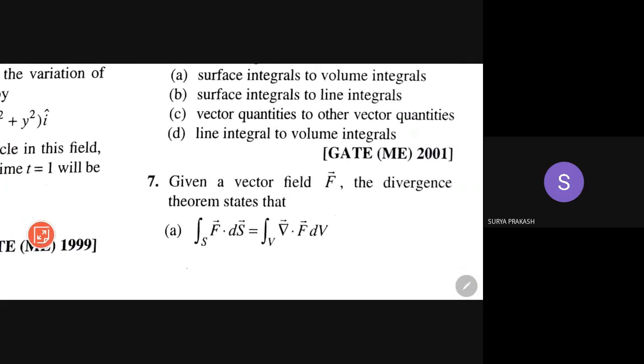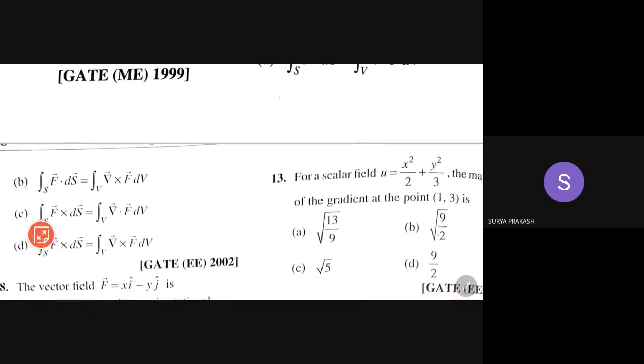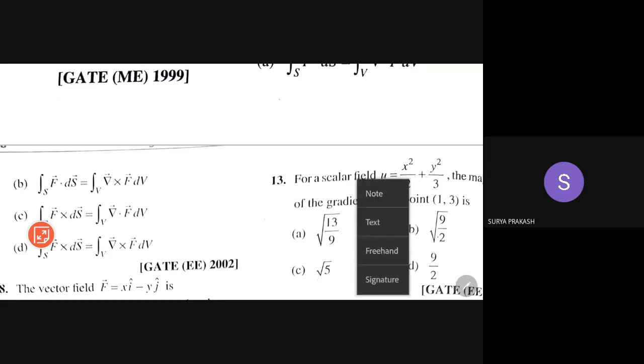Next, seventh one. Given a vector field f bar, the divergence theorem states that the integral of f bar dot ds bar is equal to the integral of divergence of f bar into dv. Yeah, right, this is what it states. Okay, so it is again a.